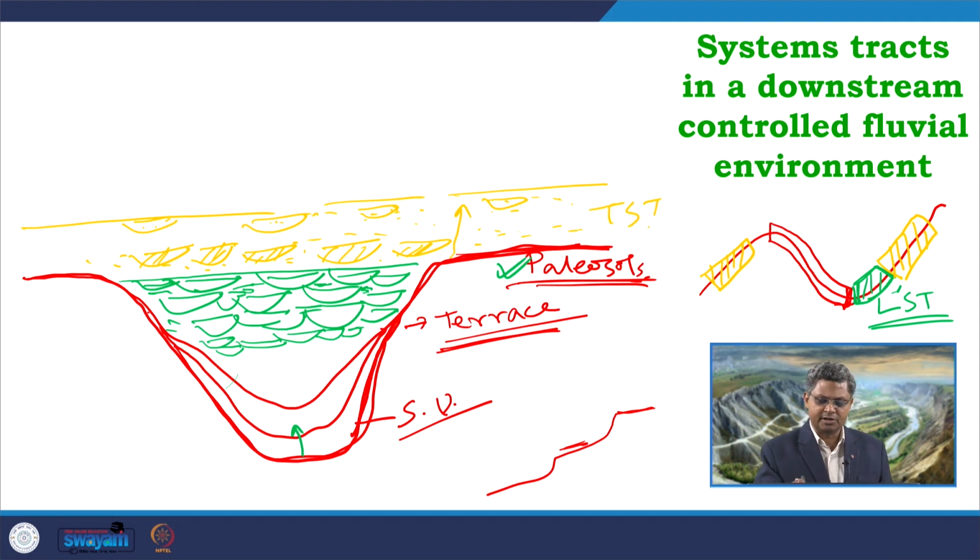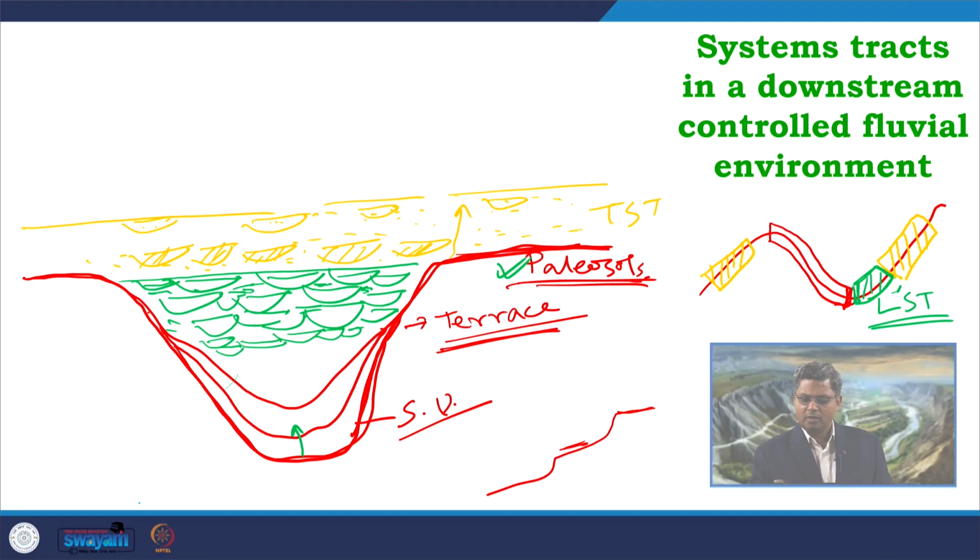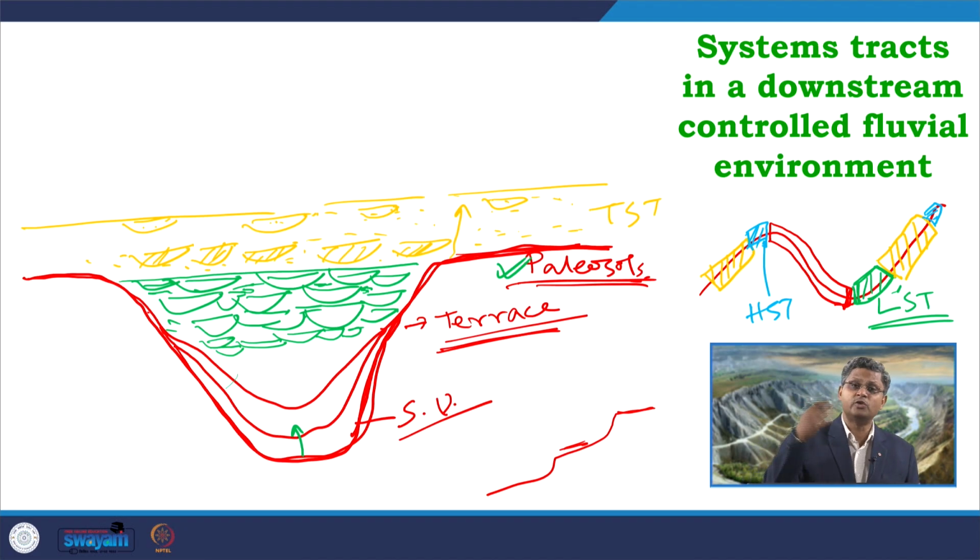So, this is the TST part, this earlier one, the green color part is the LST part, and the subaerial unconformity is the FSST part. Now, finally, I am looking into this part, which is the HST part, or maybe I am looking at over here in this part. When the base level is reaching its maximum, but gradually the rate of change of base level is decreasing with respect to sediment supply.